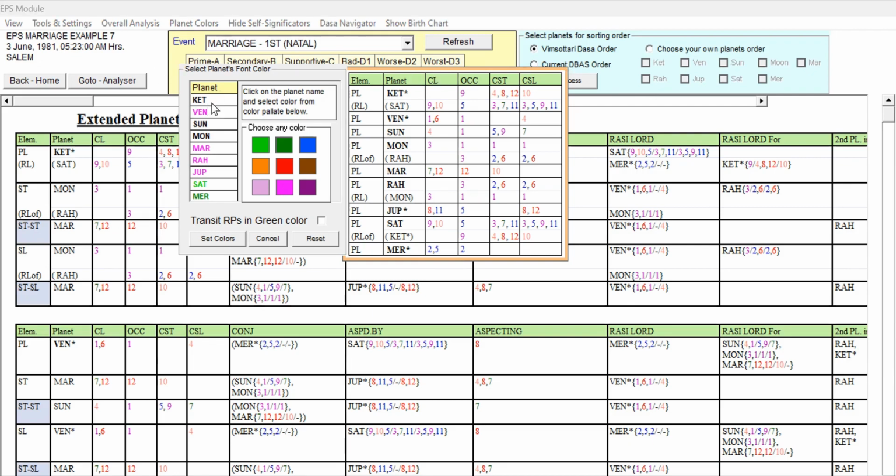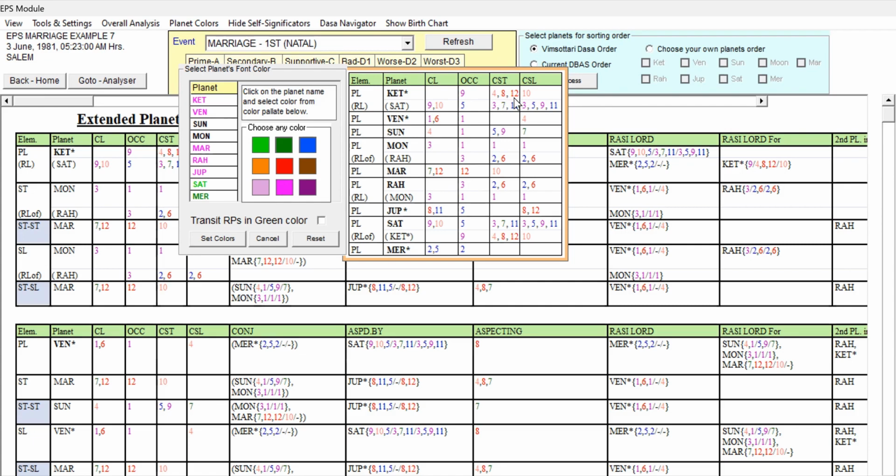Now, next is Ketu. Ketu is 9th occupant, 4, 8, 12 star lord and 10th sublord. So some obstacles are indicated, but it is occupant of the 9th house and representing Saturn, a good key planet. So what we can do, Ketu being the favorable 9th house occupant with obstacles, because of the Saturn support, we can give Ketu pink because it's a mixed significator.